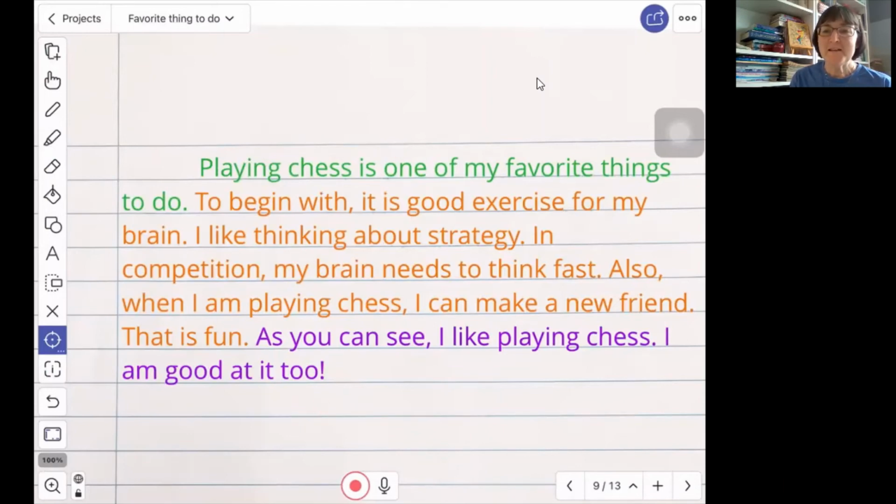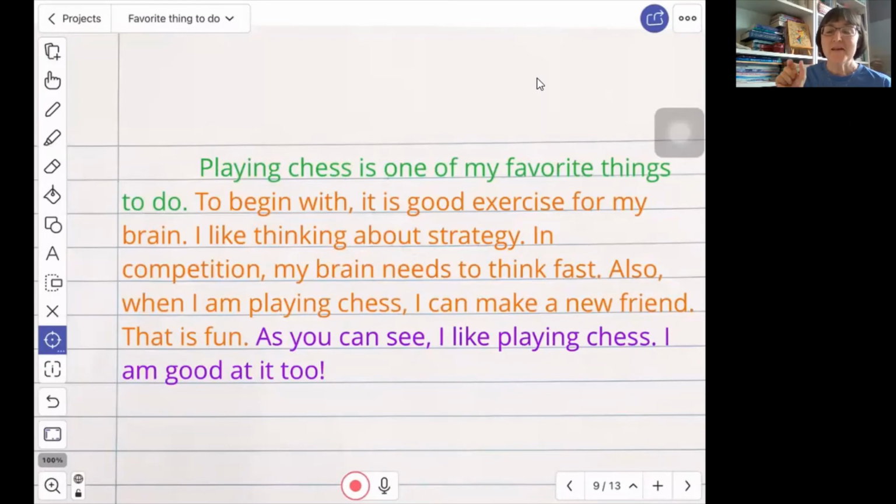When you are looking for the main idea of a paragraph, you often will find it in the very first sentence. If you don't find it there, you might find it in the very last sentence. In some paragraphs, though, you really have to just be a detective and look for clues and then infer what the main idea is. But for us as a writer, when we are writing a very simple paragraph, we will put the main idea in our first sentence, and we will remind the reader of our main idea in the last sentence or the conclusion. And then in the middle, we will have our details, our reasons.